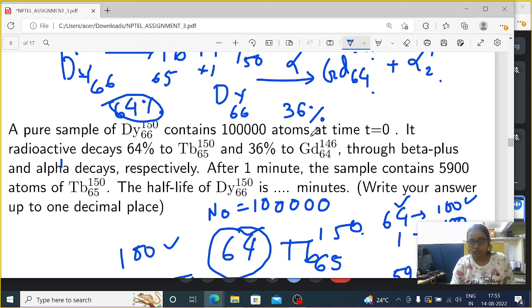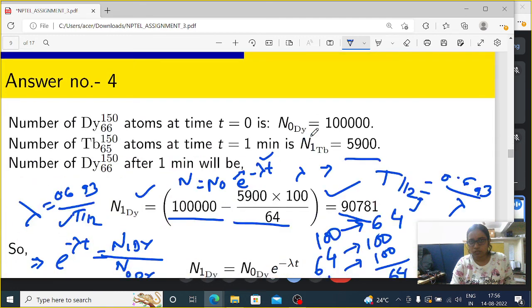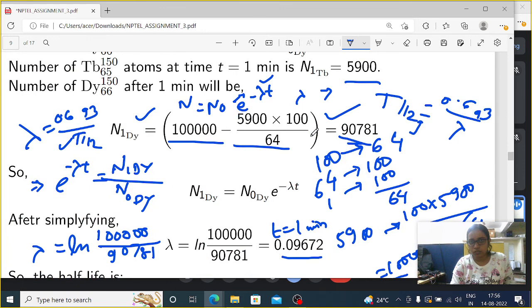Then putting that in the expression N equals N0 e to the minus lambda t, we get lambda equals ln of N0 divided by N1, divided by t.